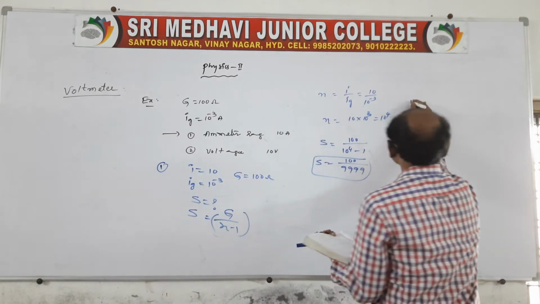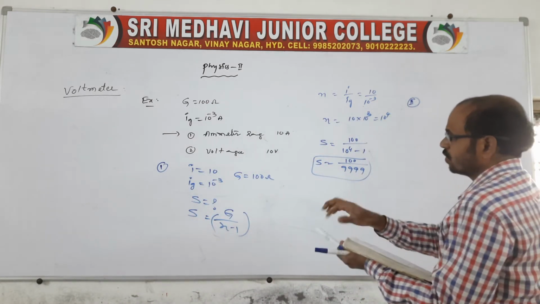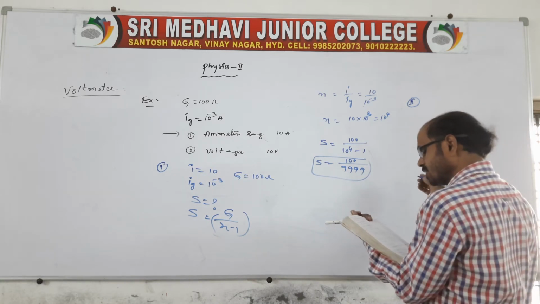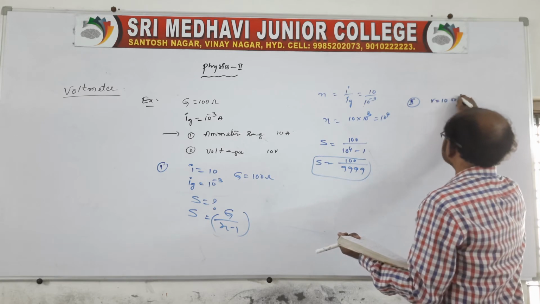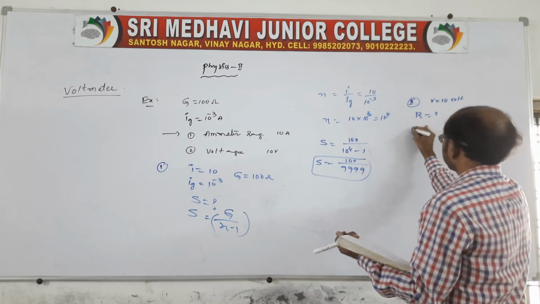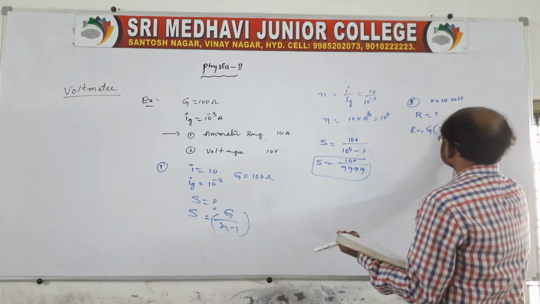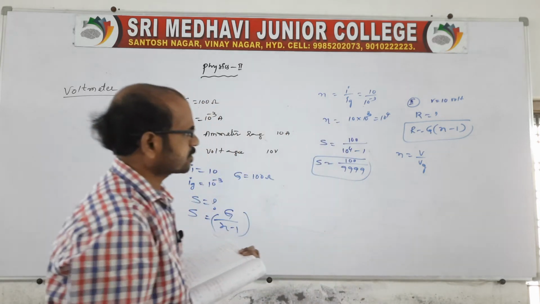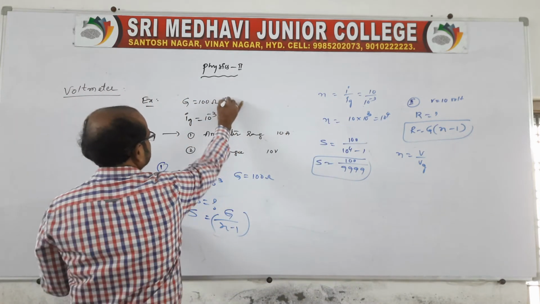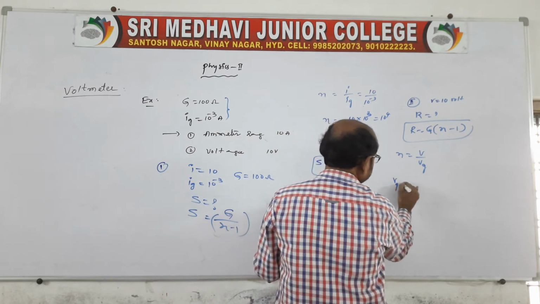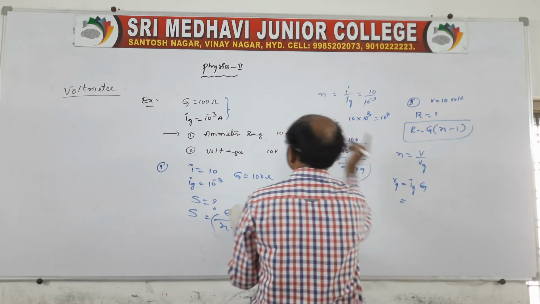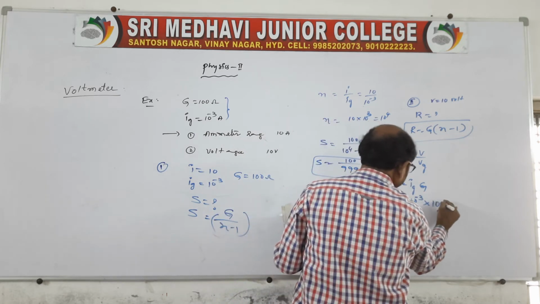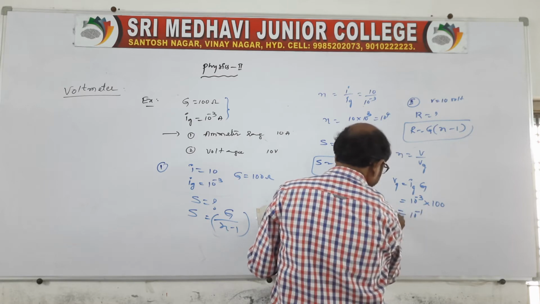Now second is asking for the voltmeter range. V is given, right? V is 10 volt. It is asking capital R, so capital R is nothing but G into n minus 1. Here n is equal to V by Vg, no? V is there, but we don't know Vg. Use this to get Vg. Vg is equal to Ig into capital G, where Ig is 10 power minus 3 and capital G is 100. So that it is 10 power minus 1.